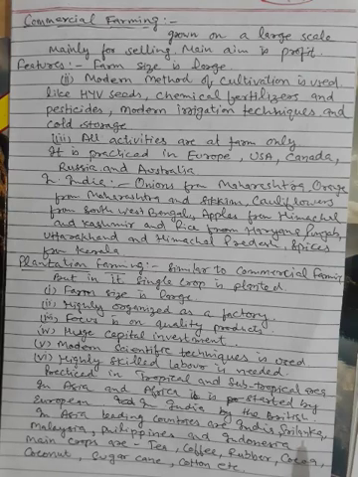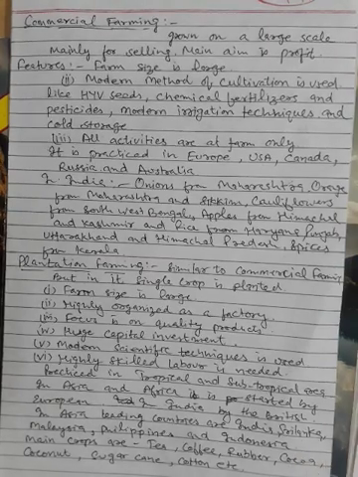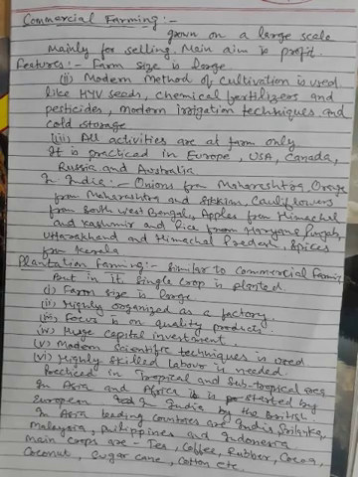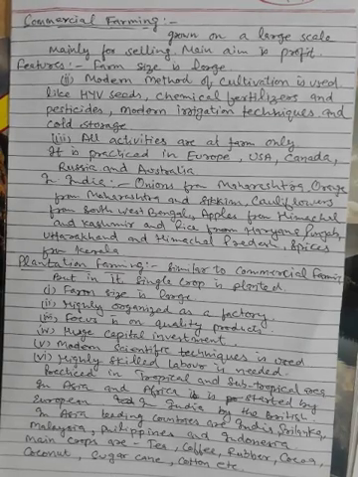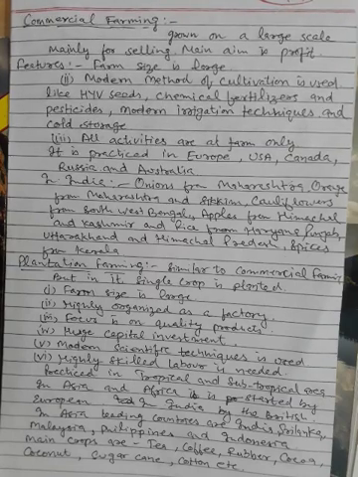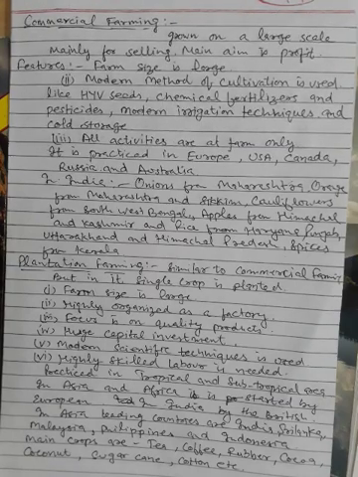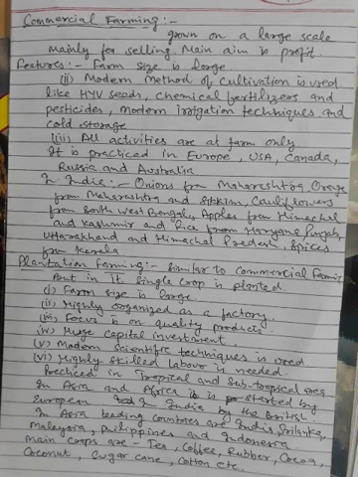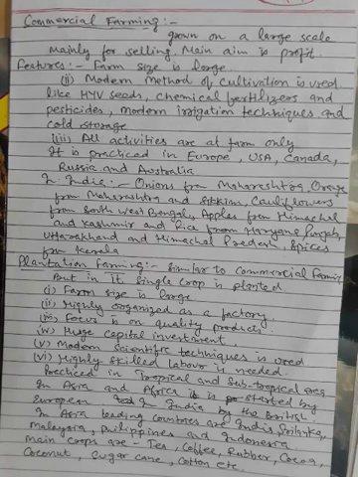It is practiced in the tropical and subtropical areas of Asia and Africa. It was started by Europeans in these two continents. This form of agriculture was introduced in India by the Britishers. These areas are easily accessible by road and rail, and also well connected to the major towns and ports.